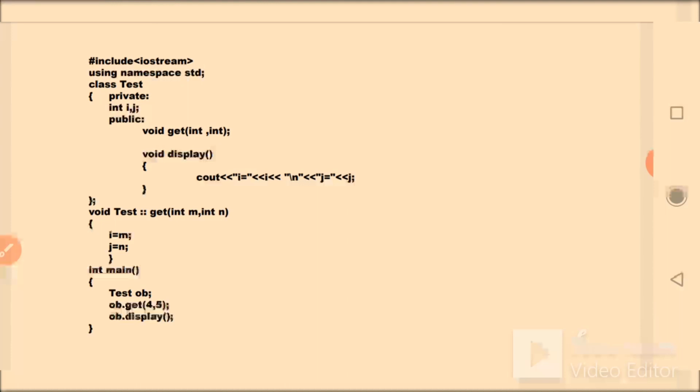You can also pass arguments. See here, in the case of the function get, we have two arguments of integer type, and you can pass them.